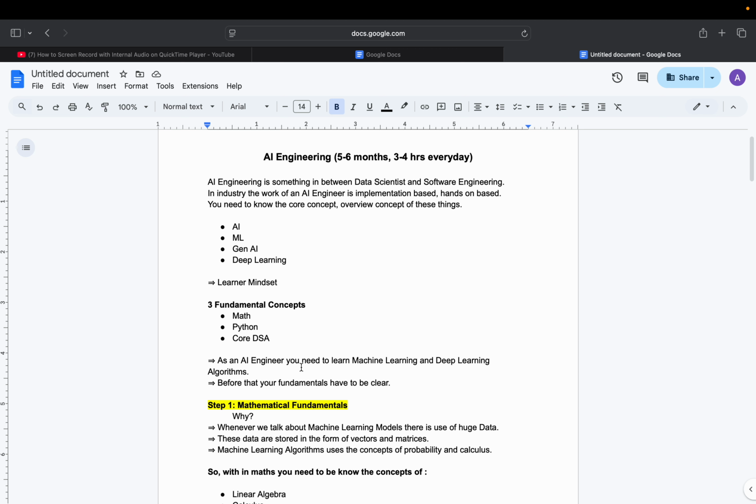AI engineering is something in between data science and software engineering. It is the engineering that comes in between data scientists and software engineering. In industry, the work of AI engineering is implemented hands-on. You need to know the core concepts and overview of this field. So to become an AI engineer, you need to know something related to software engineering as well as something related to data science.